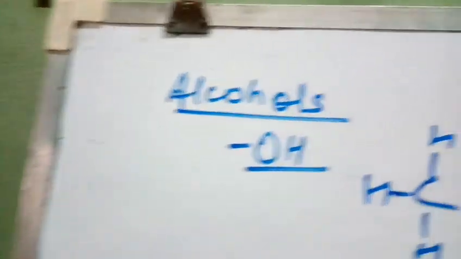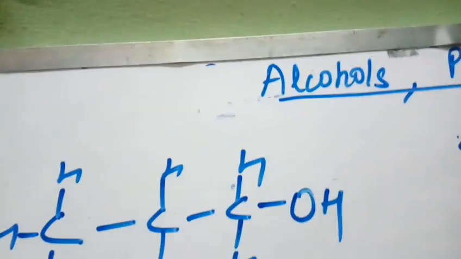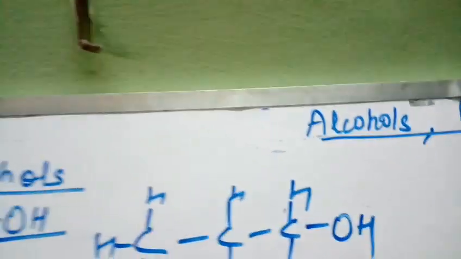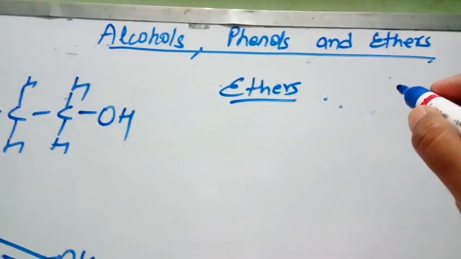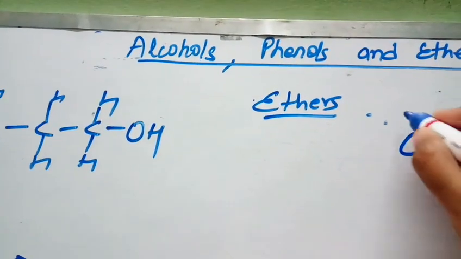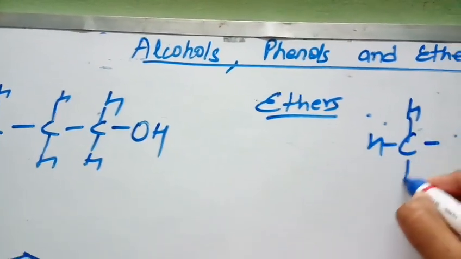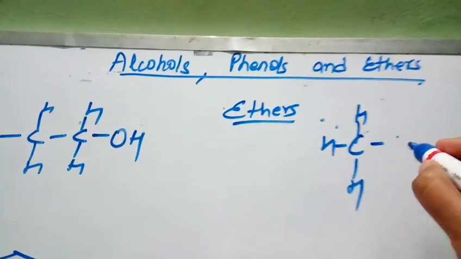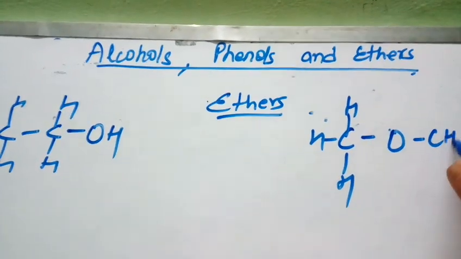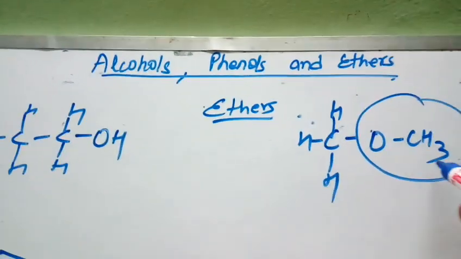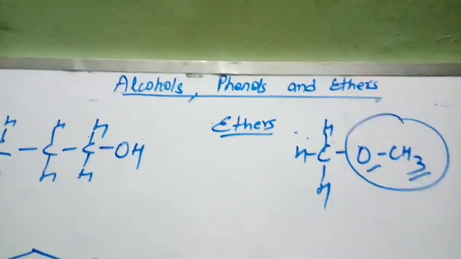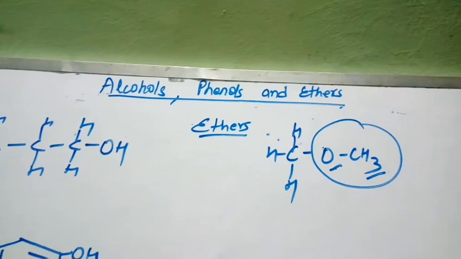Now similarly, what are ethers? Which compounds are known as ethers? In ethers, the hydrogen of the alkane is replaced by the alkoxy group. See, this group is known as alkoxy. This is alkyl, this is oxygen. Alkyl plus oxygen is alkoxy.